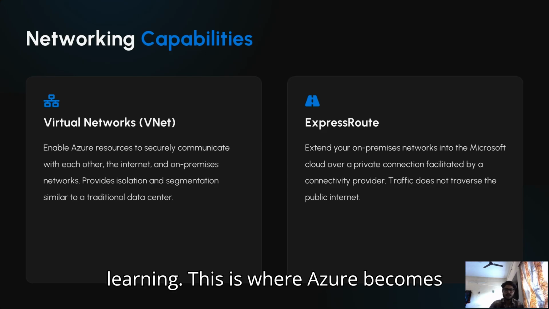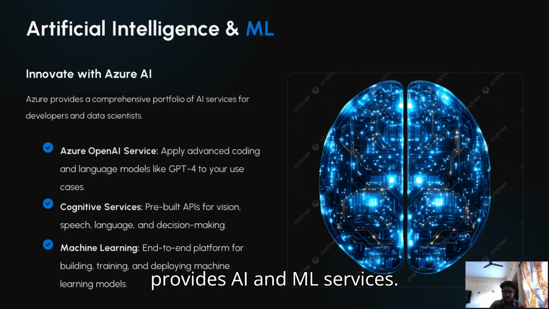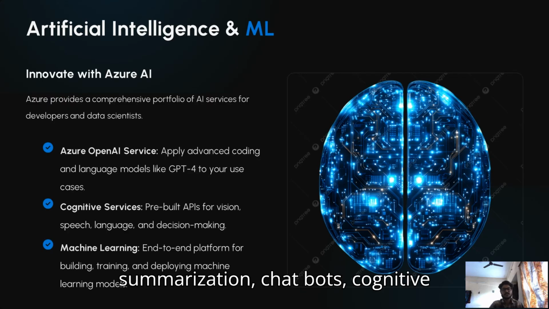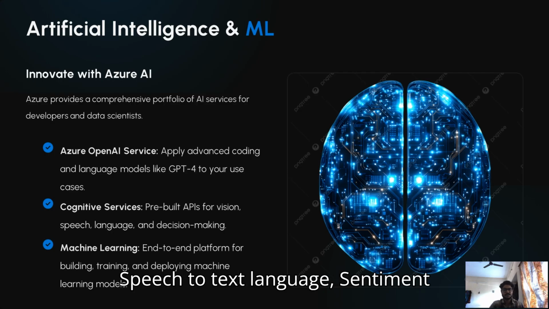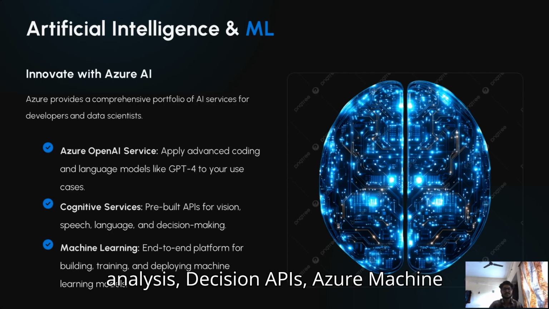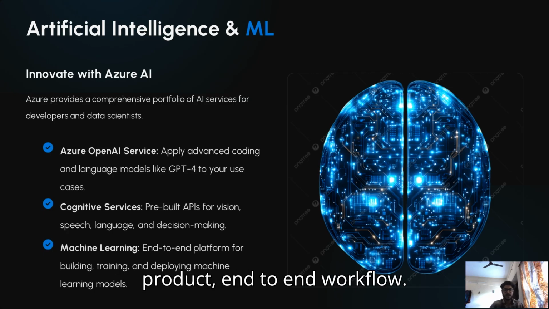AI and machine learning. This is where Azure becomes very scary and powerful. It provides AI and ML services: Azure OpenAI Service, with access to GPT models for natural language, coding, summarization, and chatbots; Cognitive Services, including vision, meaning image recognition and OCR, speech to text, language, sentiment analysis, and decision APIs; and Azure Machine Learning to build, train, and deploy ML products with an end-to-end workflow.